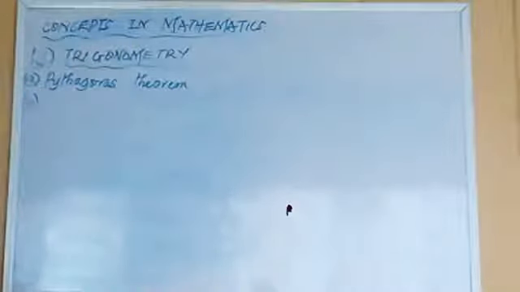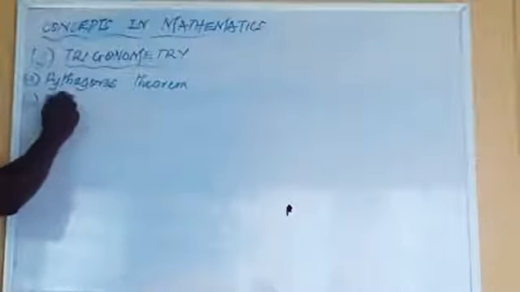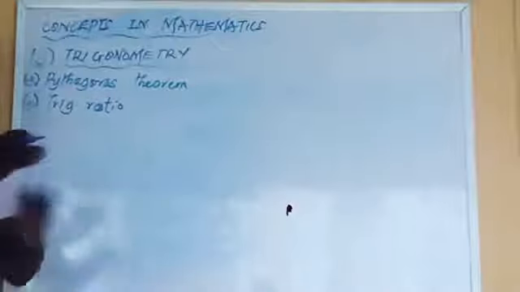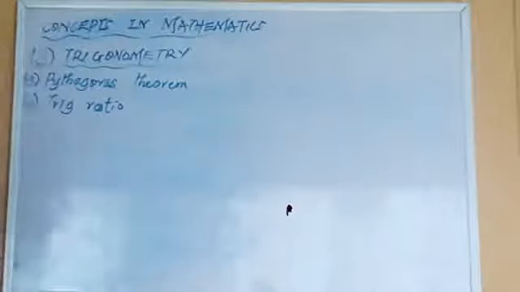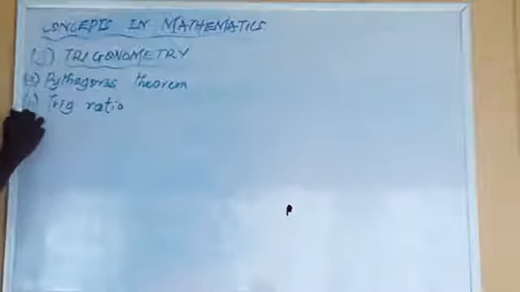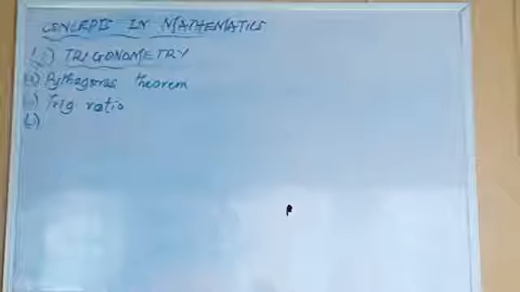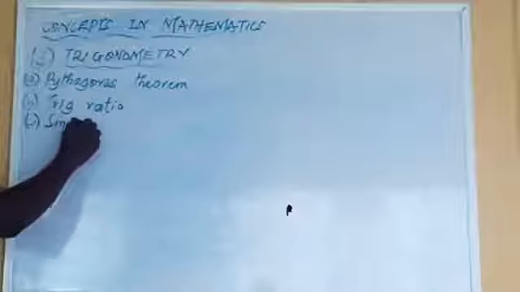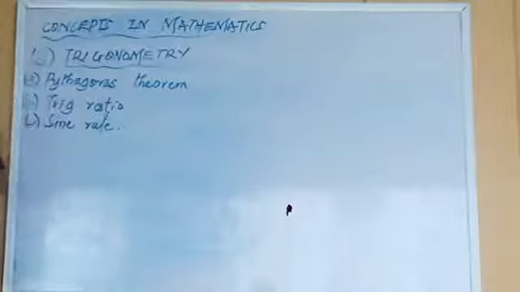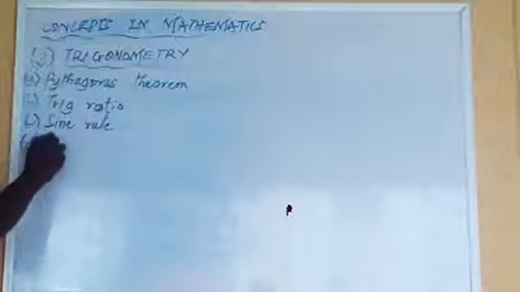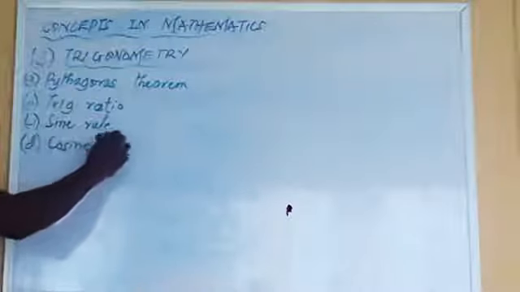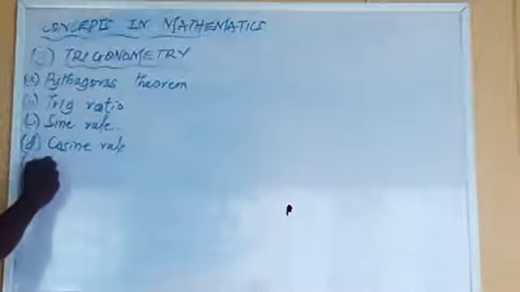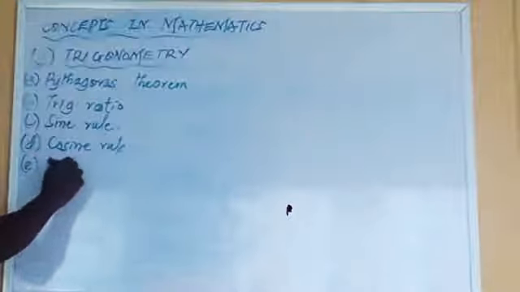B part here is trig ratio. We all know that slang, right? SOHCAHTOA. Even if you don't know anything in mathematics, you know SOHCAHTOA, and you're always very happy to say it. Then the next one is sine rule. The next one is cosine rule. Next one is angle of elevation and depression.